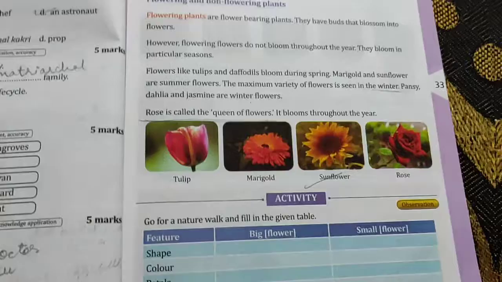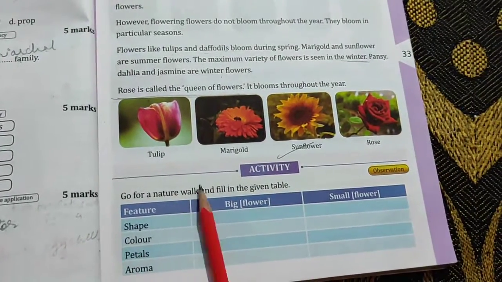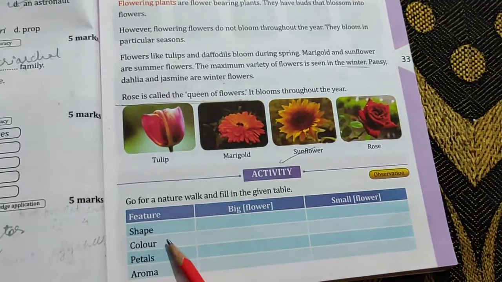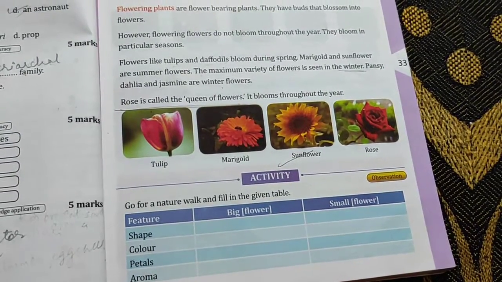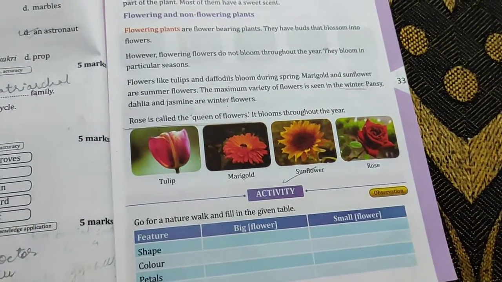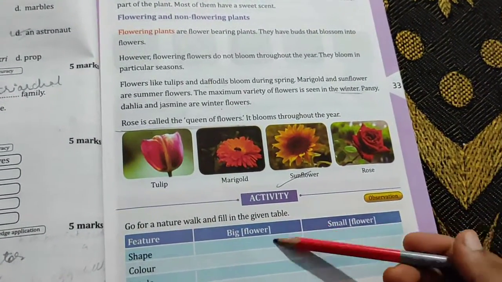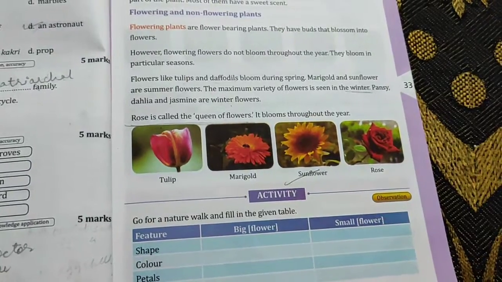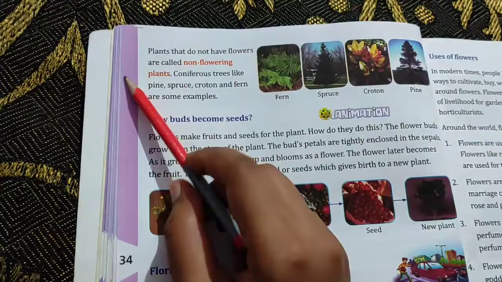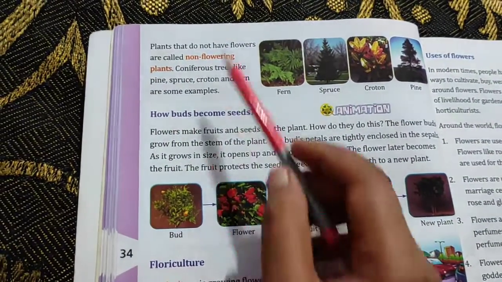Okay. Now here one activity is given that you have to find out the flower's name and their shape, color, petal, aroma, and you have to write here. If you have a garden, you can go and find out the names of different flowers and fill it here as your activity. Clear, everyone? Now move to the next page. Okay, page number 34 now.